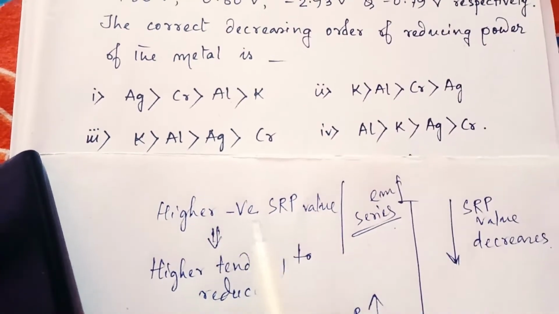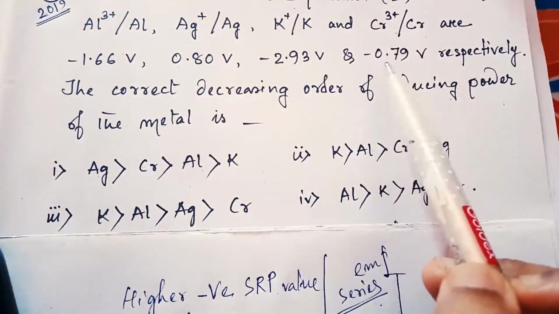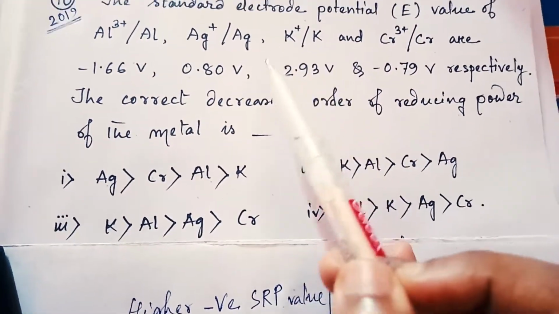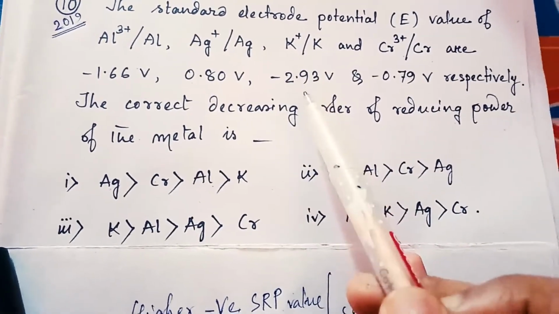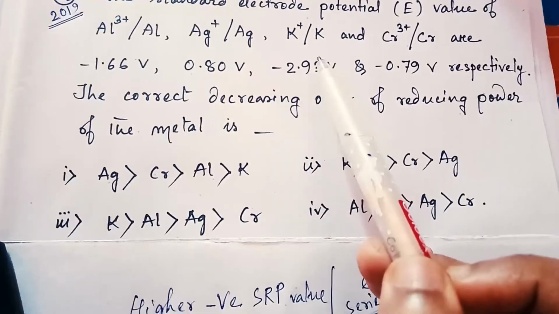Okay, the higher the negative SRP value, the higher is the tendency to reduce. So now see these values, which one is higher and negative? This one, right? For K+ and K, this one is higher and negative.